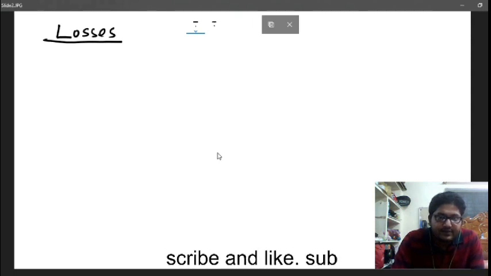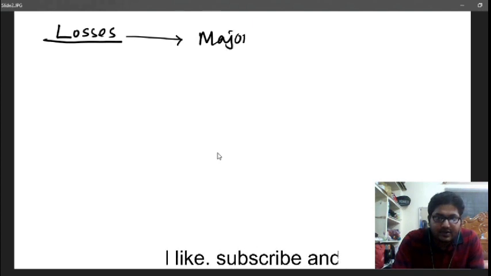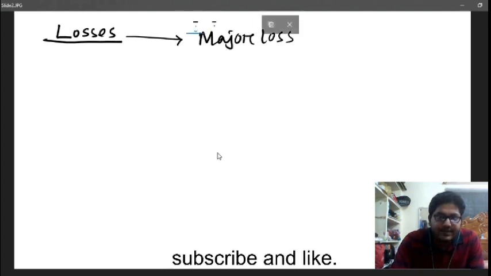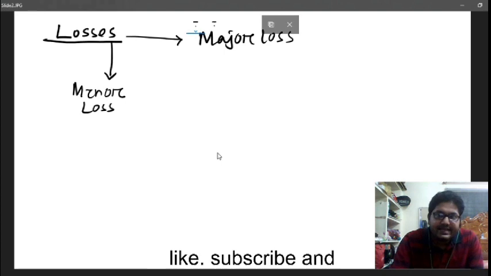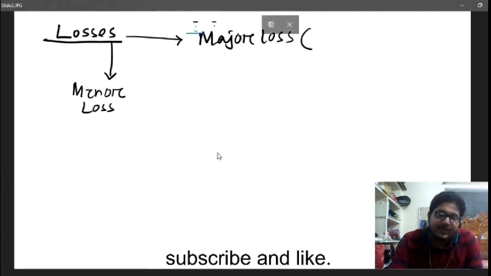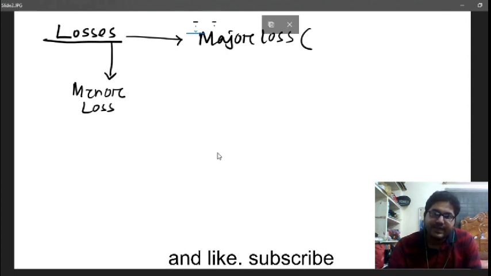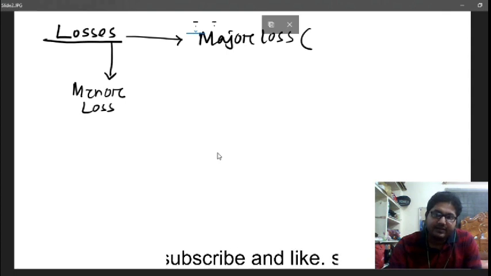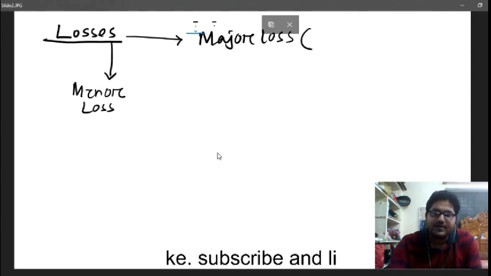First one is called the major loss, and the second one is called minor loss. This major loss in the pipe is due to the frictional resistance provided by the pipe material or pipe surface to the water, and 80 to 90% of the losses are actually due to this friction only. So this one is called the major loss.